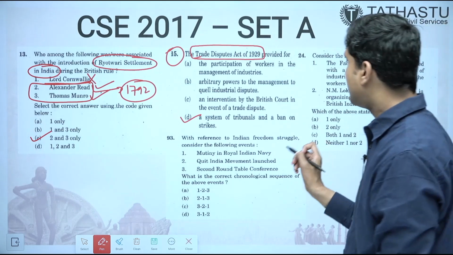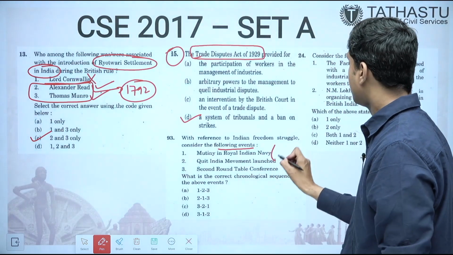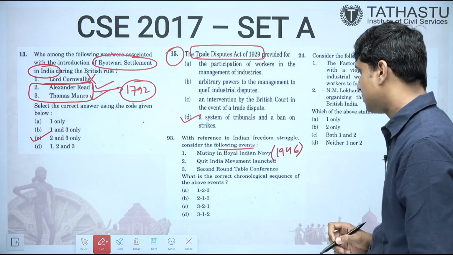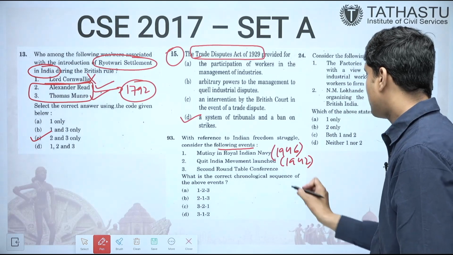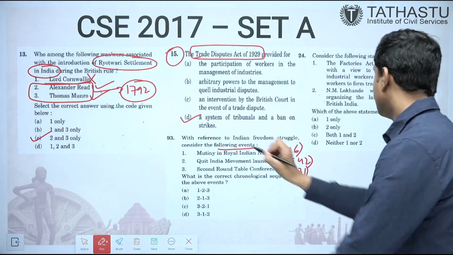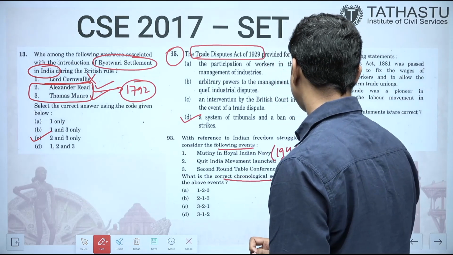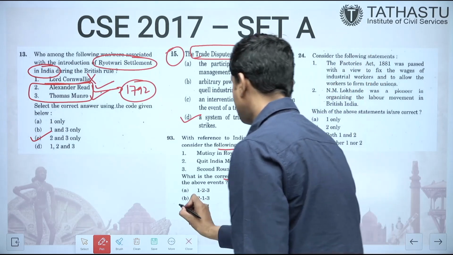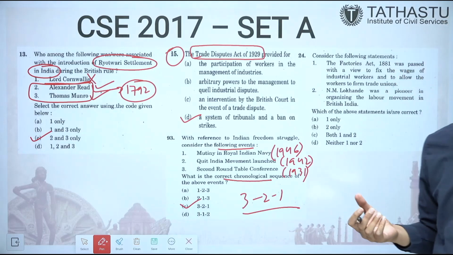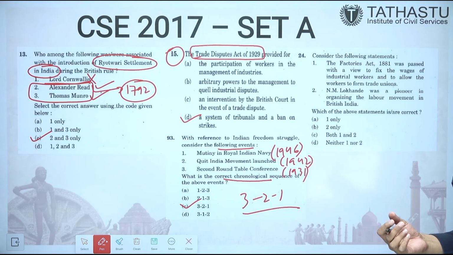With reference to the Indian freedom struggle, consider the following events. Mutiny in Royal Indian Navy, it happened in 1946. Quit India movement launched in 1942. Second Roundtable Conference, 1931. So if we see the correct chronological order of the above events, it is 3, 2, 1. That is, answer C is correct. UPSC also asks this type of order, that is, arrange them into chronological order. These type of questions are often asked by UPSC.